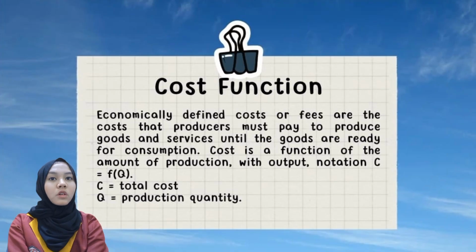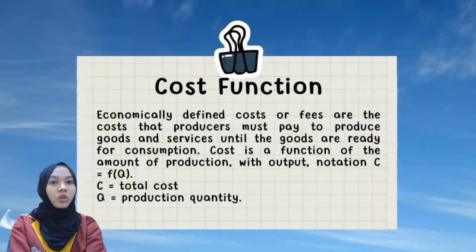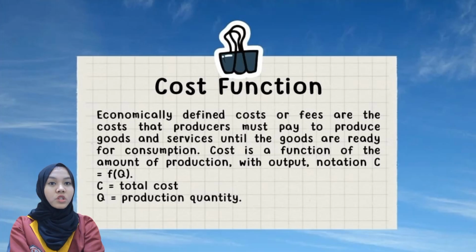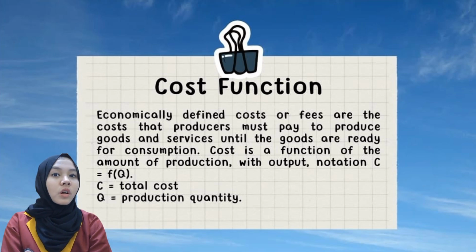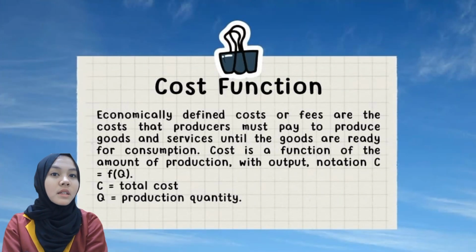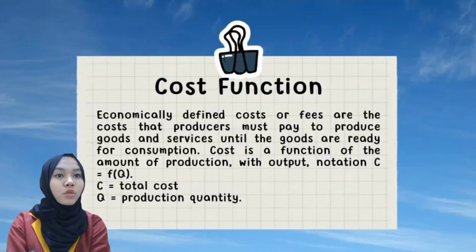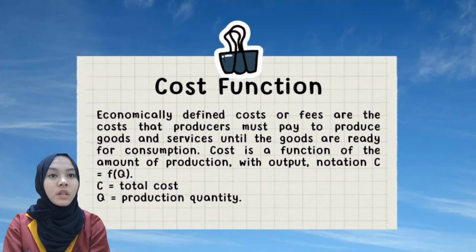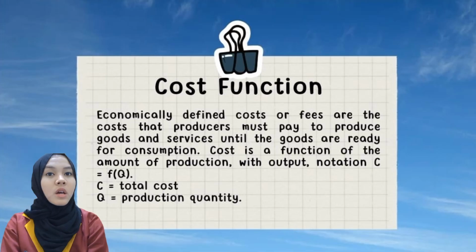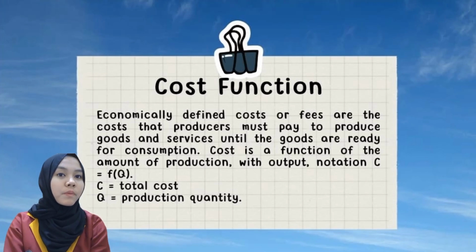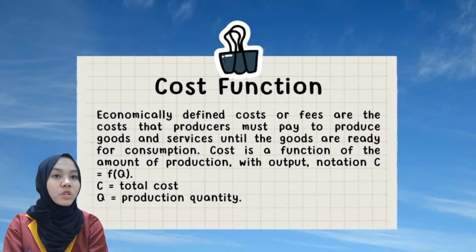With output notation, C = f(Q), C is total cost, Q is production quantity. The cost function is the relationship between cost and the amount of product produced. The cost function can be described in a curve, and the cost curve depicts points of possible cost magnitudes at various levels of production.